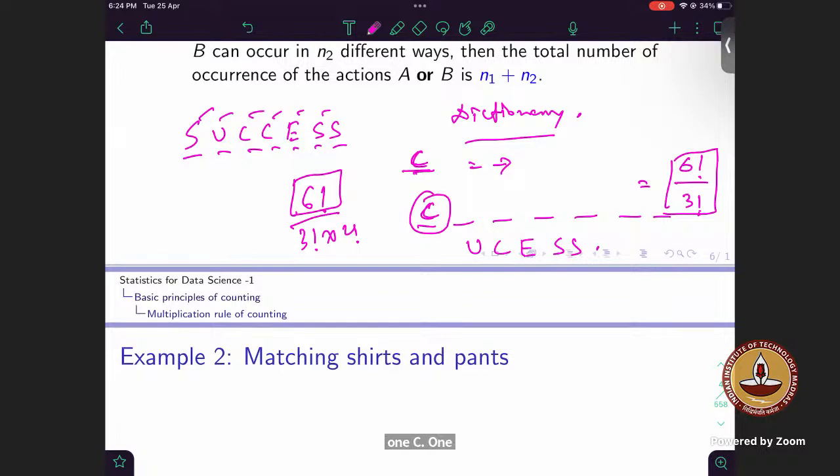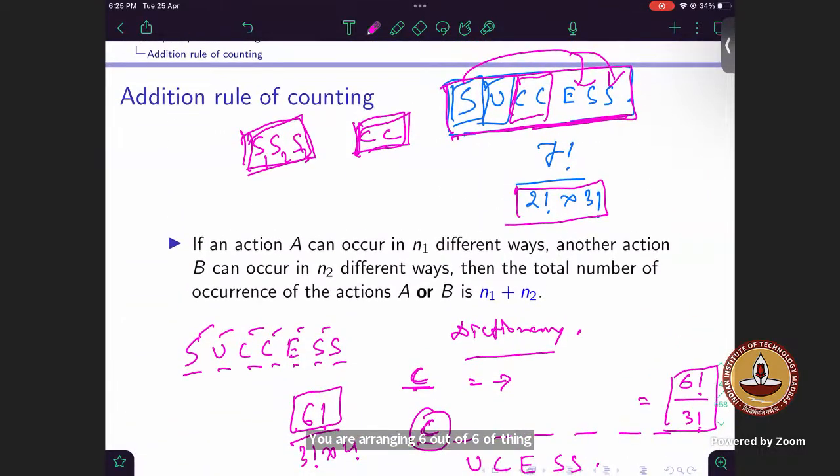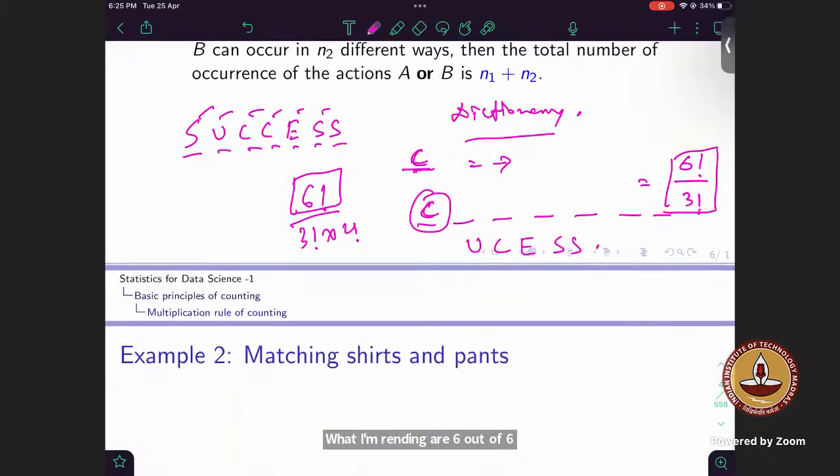You are arranging 6 out of 6 things. Which letter did I miss? U, C. Okay, there is one more S. So I'll be arranging these 6 letters, and that would be done in 6 factorial.